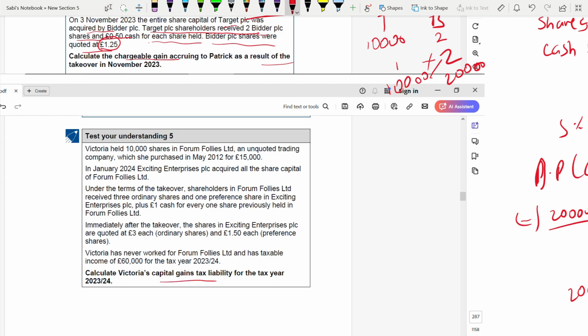Calculate capital gain tax liability. Straightaway liability, not gain and anything. Held 10,000 shares, purchased it for 15,000 and received 3 ordinary shares and 1 preference share plus 1 cash also for every 1 share previously held. After takeover, shares are quoted at 3, 1.5 for preference. Victory has never worked for the company and taxable income is 60,000.